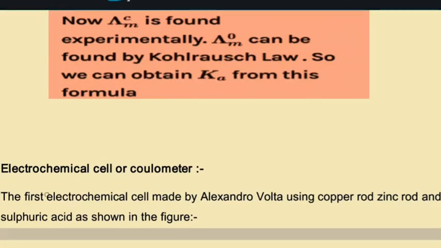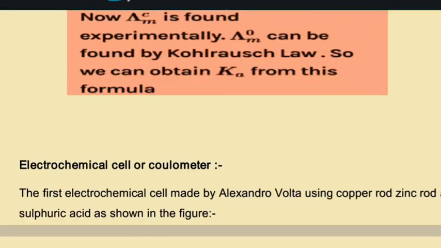Now next topic is how molar conductance is found experimentally. How can it be found experimentally?